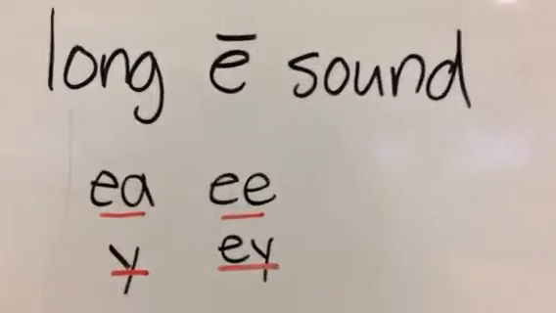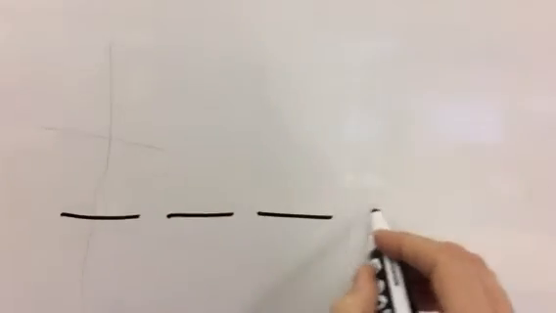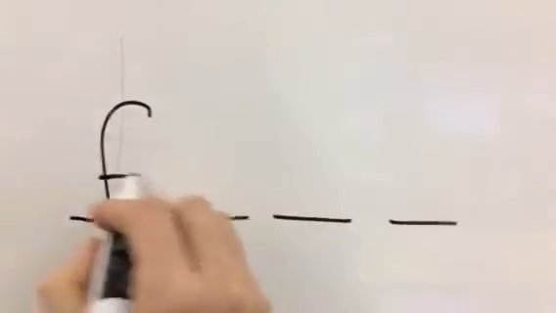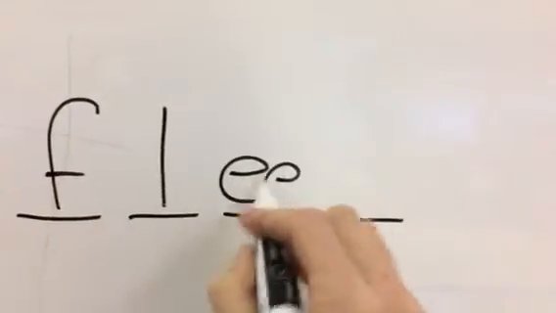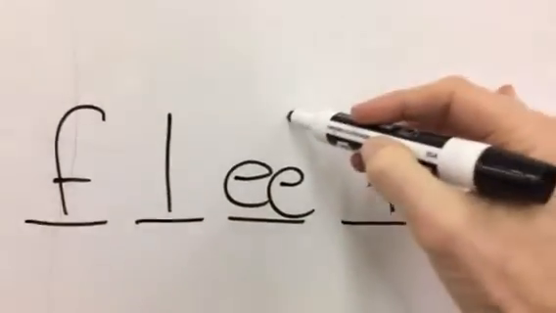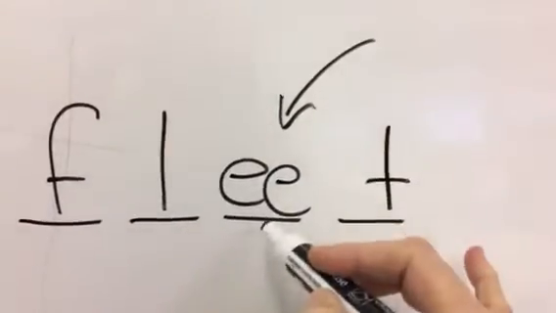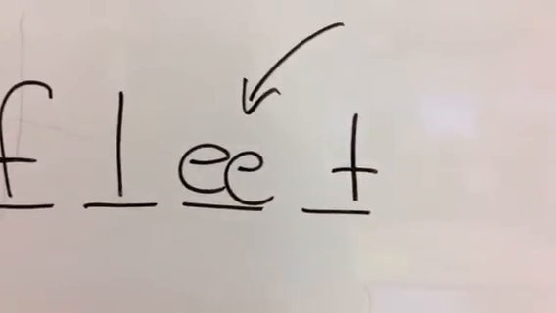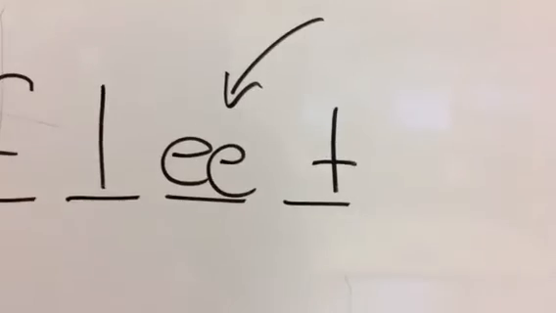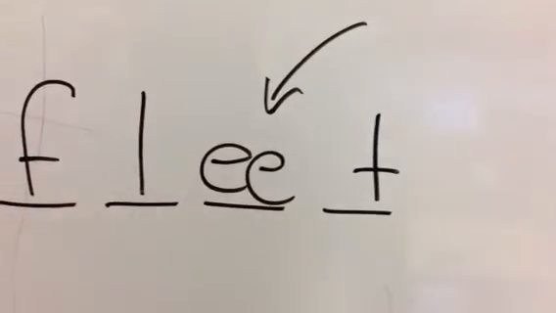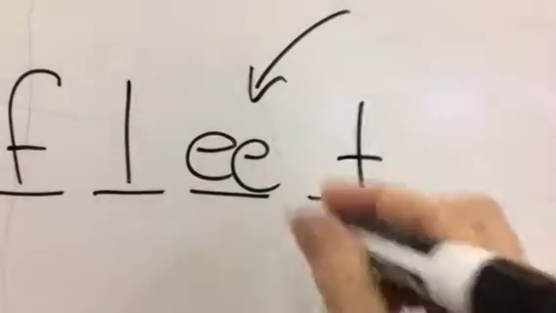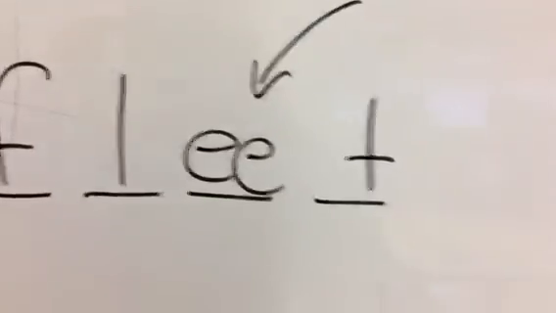So for the spelling, I'm just going to erase this. First one, fleet. F-L-E-E-T. E is most common. This spelling, double E, is found in the middle of a word and sometimes at the end, but commonly found in the middle of the word.